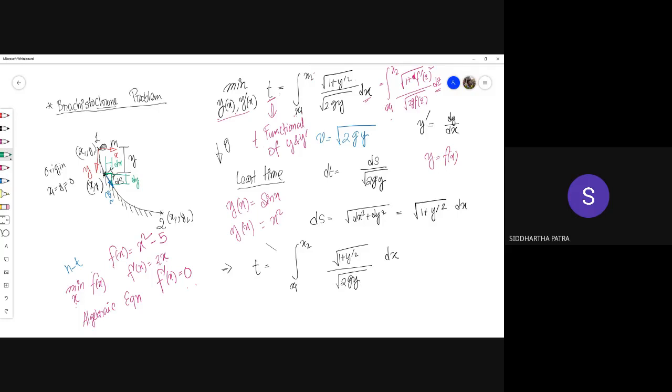And this ratio of dy to dx would essentially define this slope. Can you see this? And this differential distance is whatever this expression is. Is it clear now? Okay.